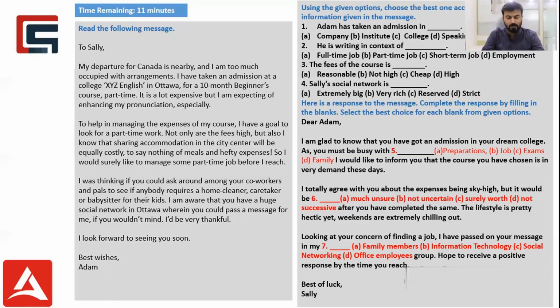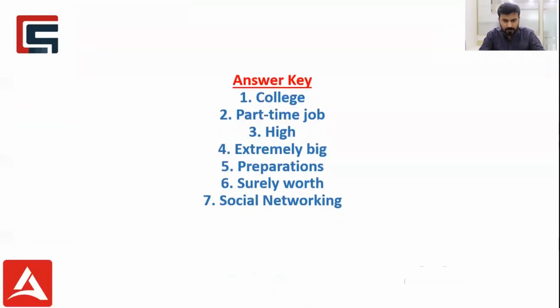Now, here is the answer key for all the 7 questions that we created. Answer number 1 is college, answer 2 part-time job, answer 3 height, answer 4 extremely big, answer 5 preparations, answer 6 surely work, answer 7 social networking.